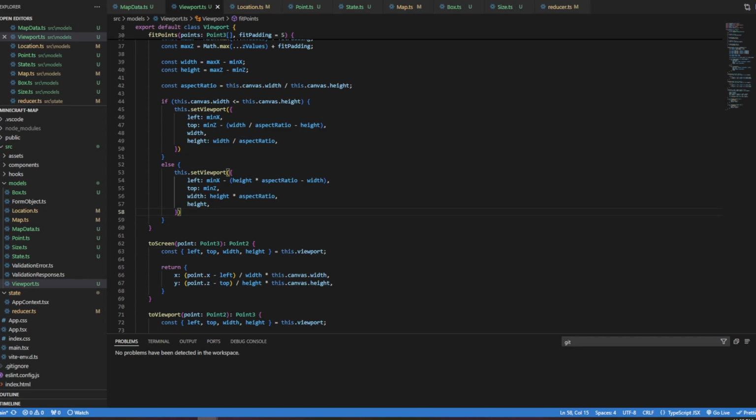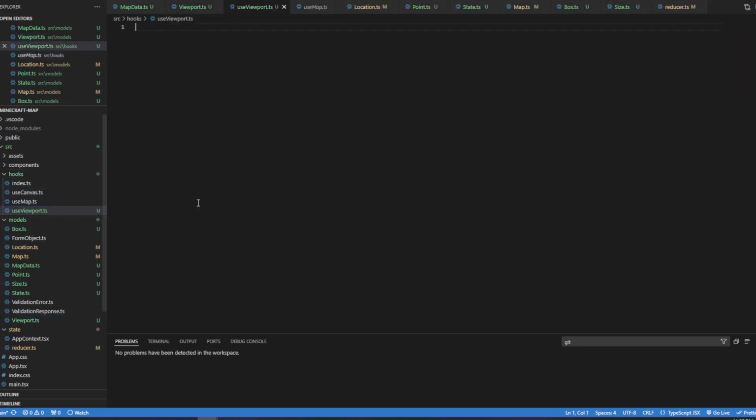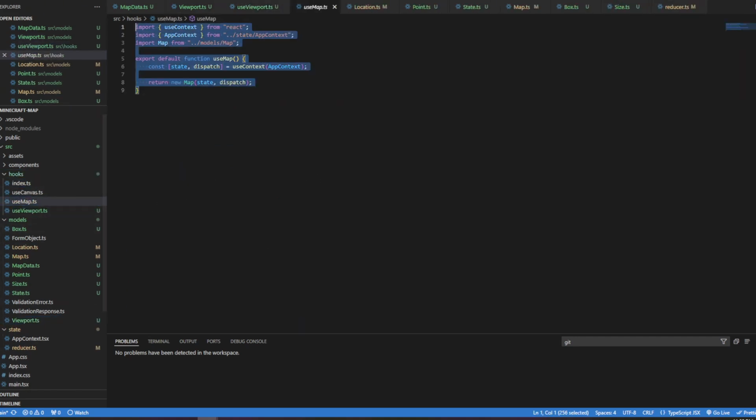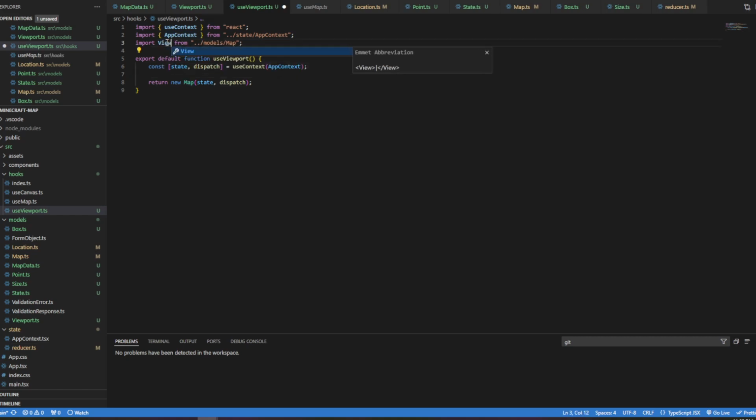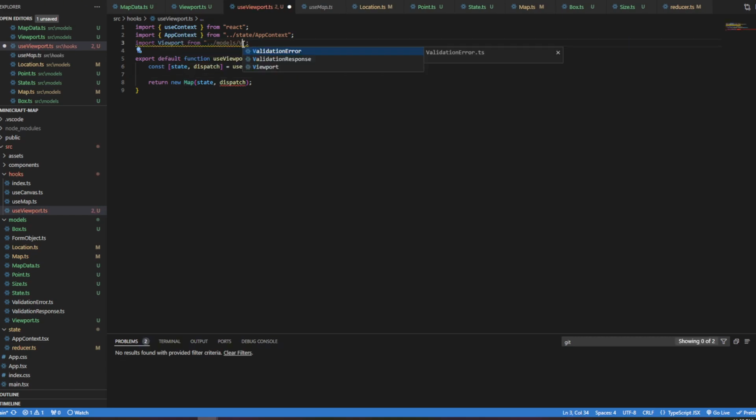And like map, I want to have a hook. So we're going to have a useViewport hook. So I'm going to go to hooks, say new file, and we're going to say useViewport.ts. I'm just going to do it very similar to the way I'm doing the map. We'll say viewport, and this comes from models viewport.